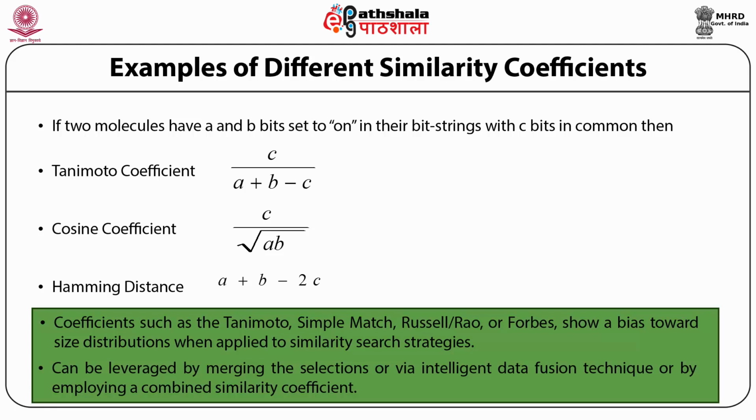The larger the size of the molecules, the more dependent these calculations become, and while similarity searching, it becomes a different strategy to use. Hence, to improve that, one uses either complementary types of coefficients together, or some intelligent fusion techniques, which I will skip this time, but efficiency should be very good in both of them.